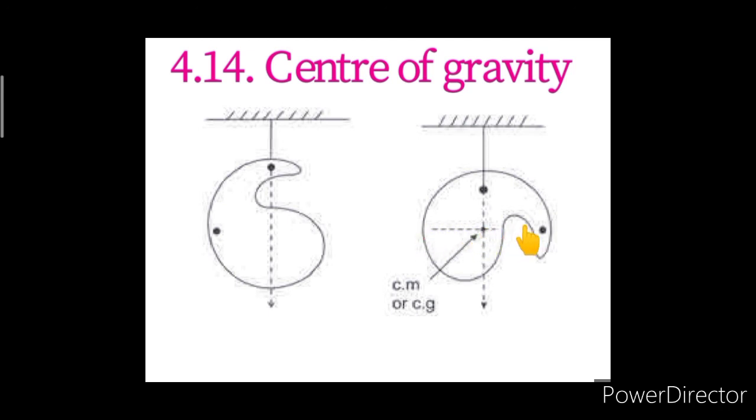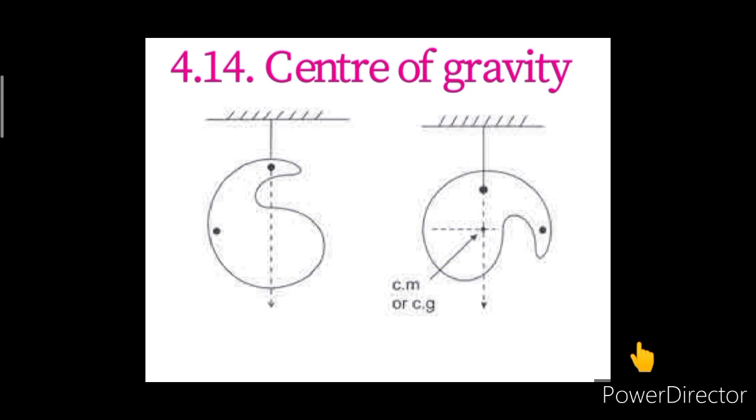This intersection point is the position of the center of gravity, where the total weight of this object acts vertically downward, whatever the position of the object. In this way, the center of gravity of a body of irregular shape can be determined.